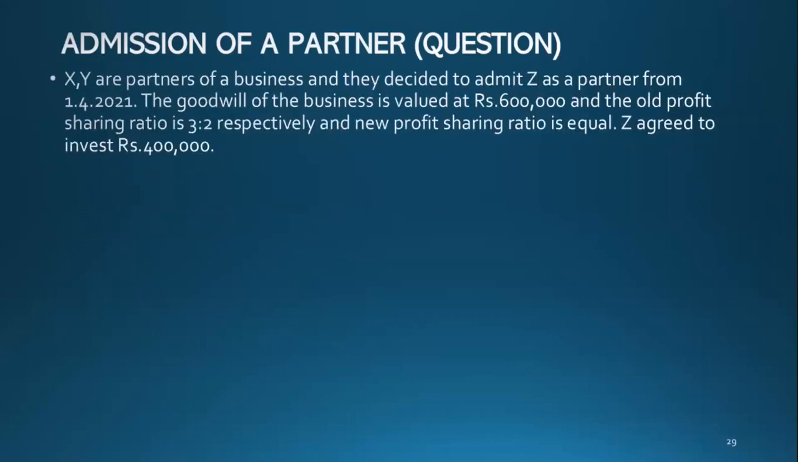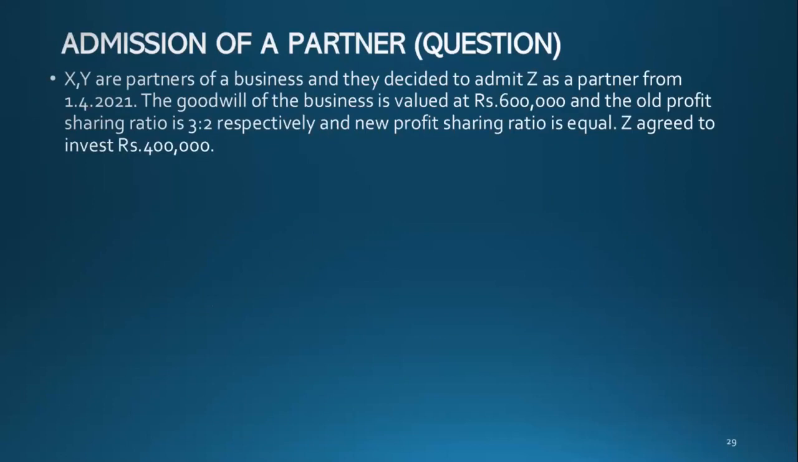X and Y are partners of a business and they decided to admit Z as a partner from 1/4/21. Okay, now this is at the start of the year. The goodwill of the business is valued at 600,000 and the old profit sharing ratio is 3:2 respectively. And the new profit sharing ratio is equal. See, old profit sharing ratio is 3:2. New profit sharing ratio is equal.